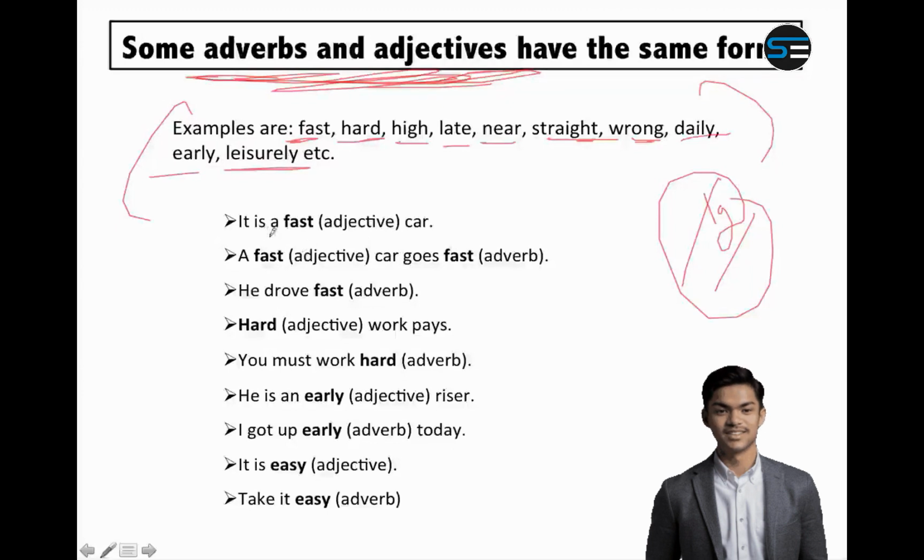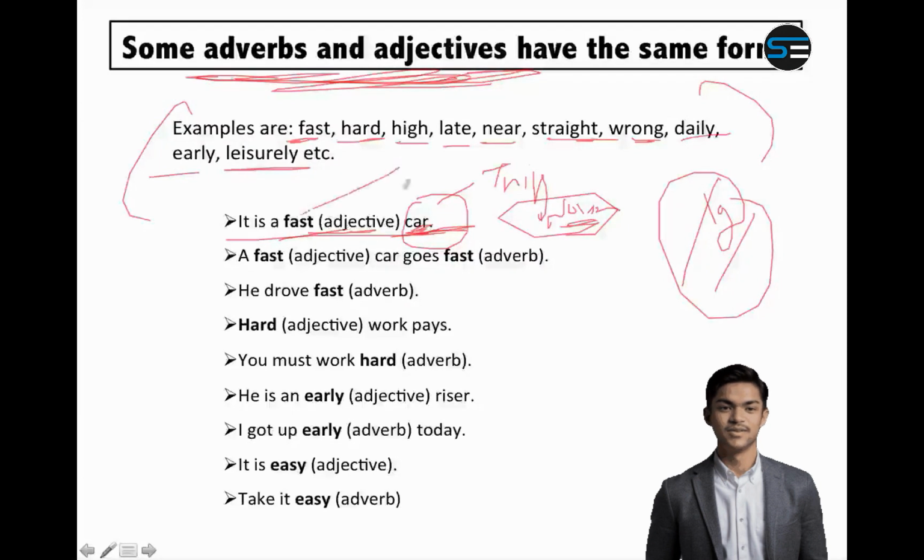For example, if I say it is a fast car, now here car is what? Car is a thing, therefore it is a noun. If I am telling something about the car, that becomes an adjective. So which word tells me about the car? How is the car? It is fast, so fast is an adjective. But if I say a fast car goes fast, the first fast is for car, so it is an adjective, but the second fast represents goes, and goes is a verb, so the second fast is becoming an adverb. So the same word is acting as adjective also and adverb also in the same sentence.